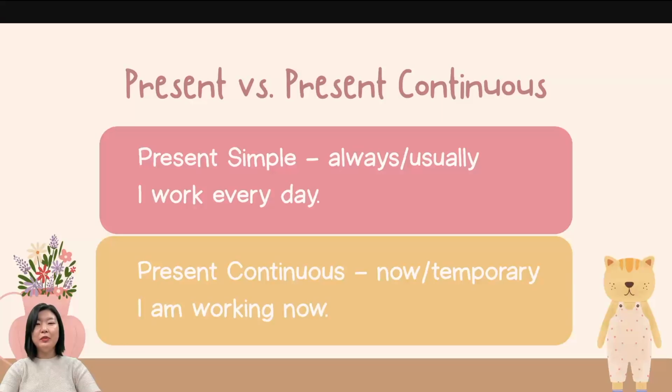So what's the difference between present simple and present continuous? Present simple is used when it is a routine and used with adverbs of frequency, like always or usually, like I work every day. Every day means that it's a daily routine, so you would use present simple. Whereas present continuous is an action that's happening now or temporary. So you would use I am working now if it's happening just now.